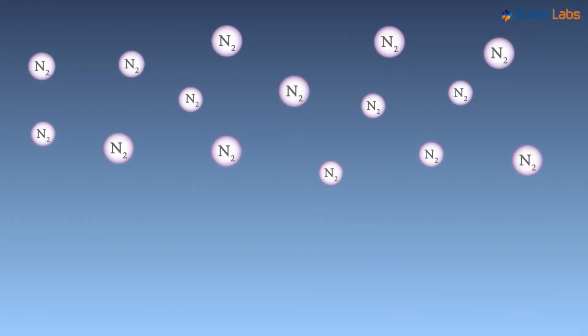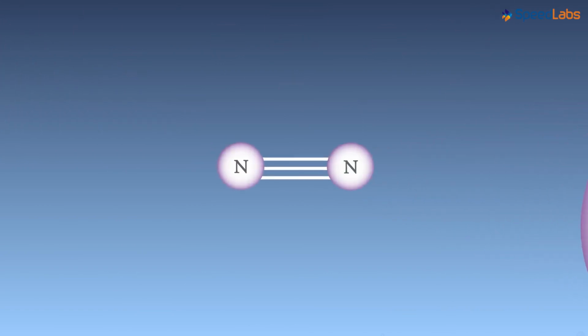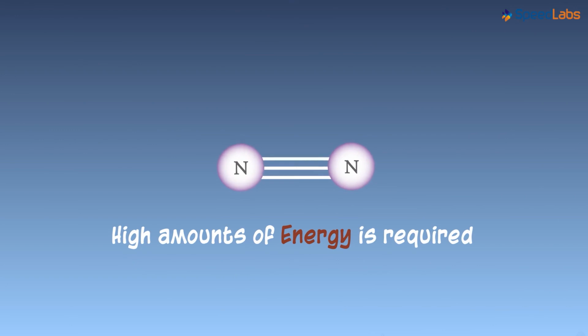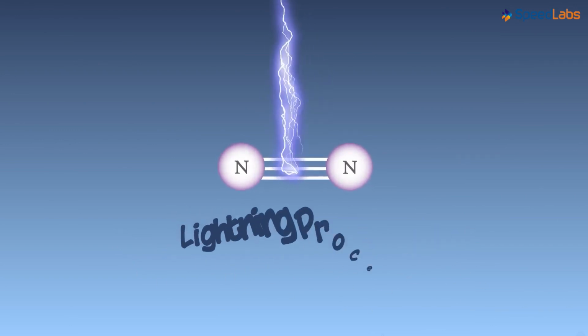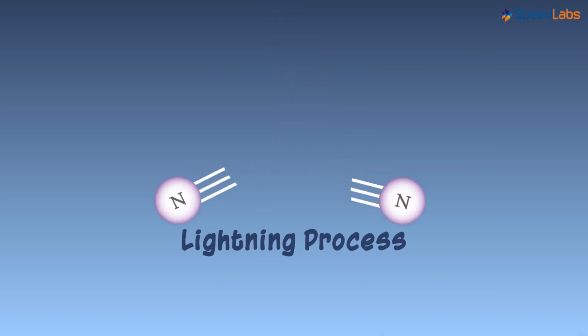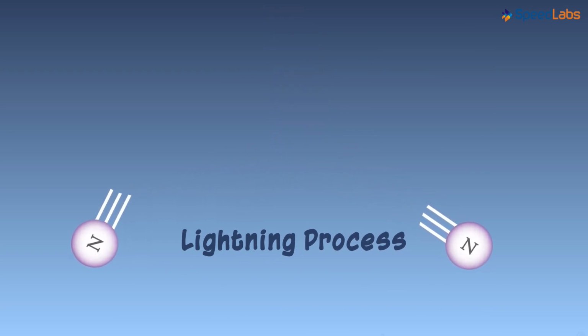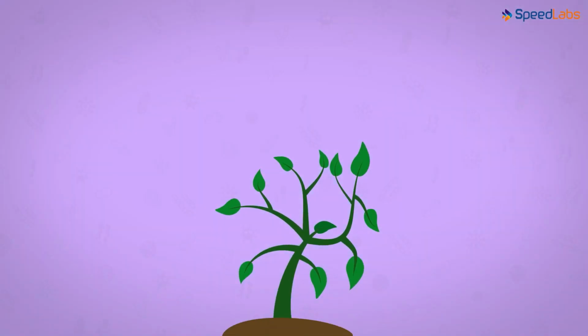Nitrogen is present in abundance in the atmosphere. However, the divalent molecule has a very strong triple bond shared between its atoms, and it's very difficult to break this bond. It requires extremely high amounts of energy. One instance occurring naturally is the lightning process, which helps break the two atoms apart. But that doesn't always help. So the problem still exists. Even plants cannot take in nitrogen directly from the air.